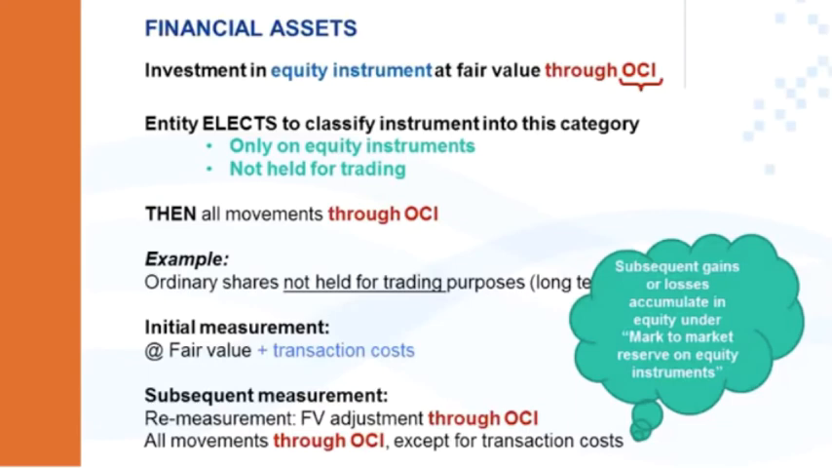So in this category, there's a new OCI item identified, and all subsequent gains or losses accumulate in equity under a new column, mark-to-market reserve on equity instruments.